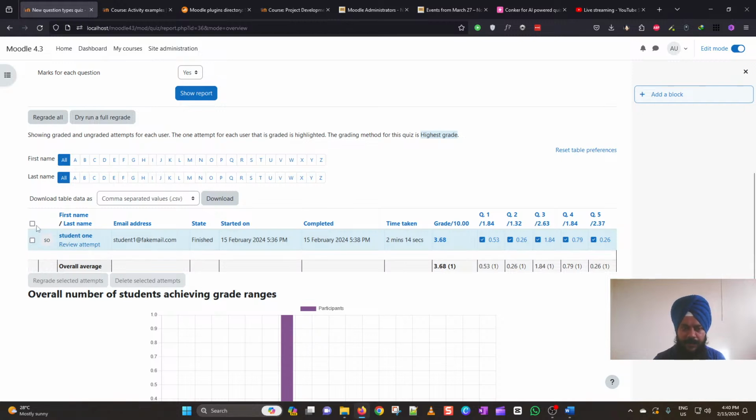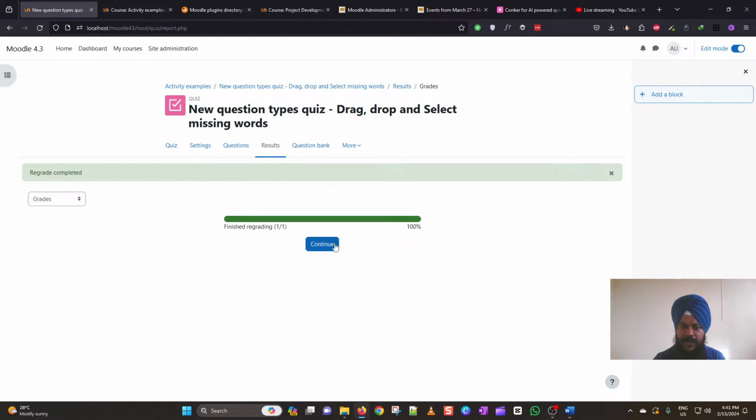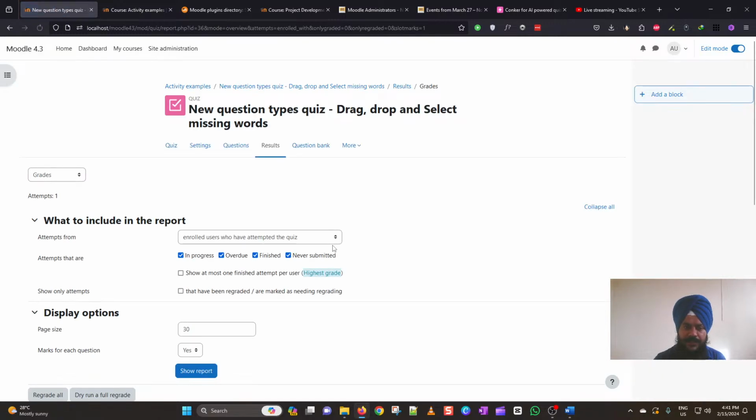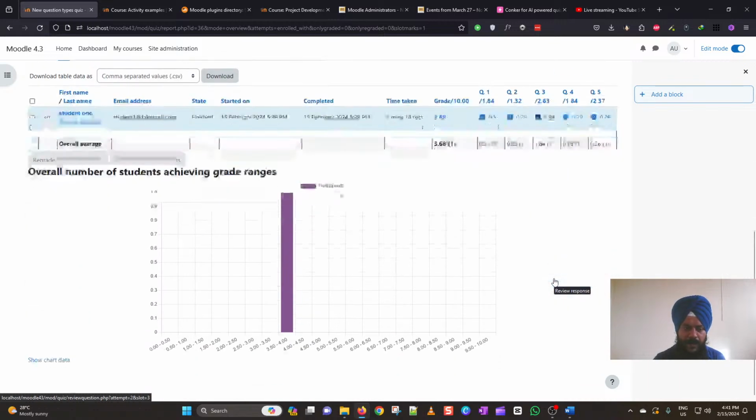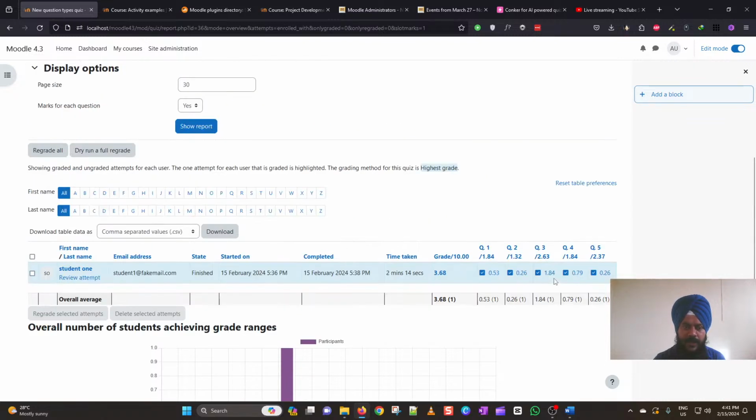Or maybe if you would like to select more students, you can select by these check boxes, so everyone will be selected. But since I have only one attempt, I will be just selecting this one, and then you can click this regrade selected attempts. Now it will be just regrading everything, and then click continue once it is finished. Then you will be seeing the new grade here for the students depending on the correct grade which they have got for the wrong question. So this is how you can do a regrade of the quiz attempt in Moodle as a teacher.